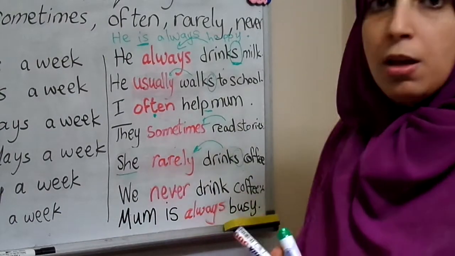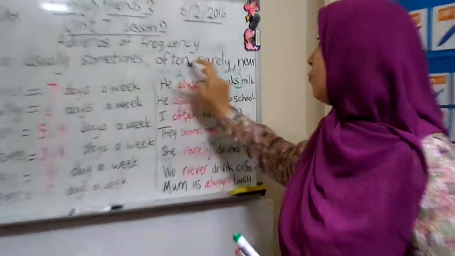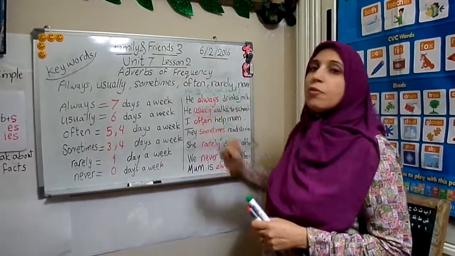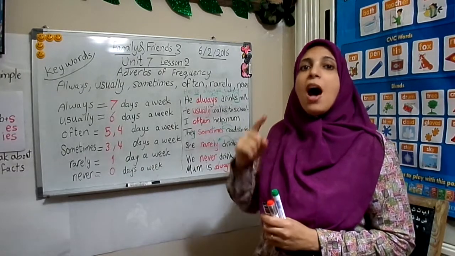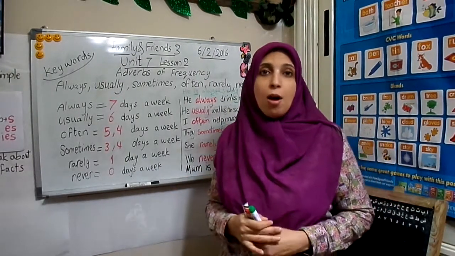So, adverbs of frequency, always, usually, sometimes, often, rarely, never, we put them before the verb, but after verb to be, which means am or is or are.